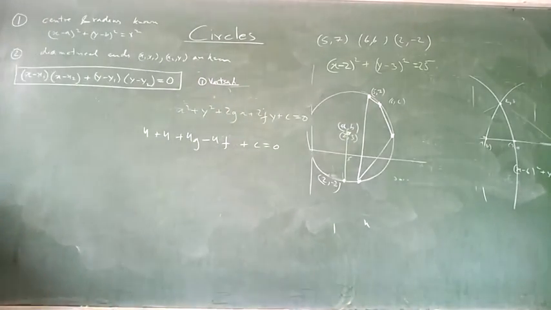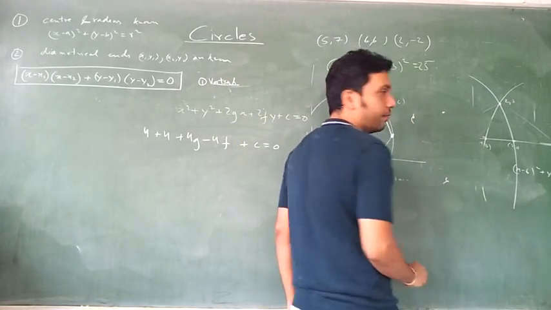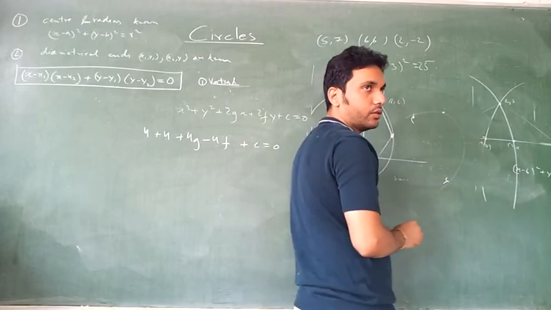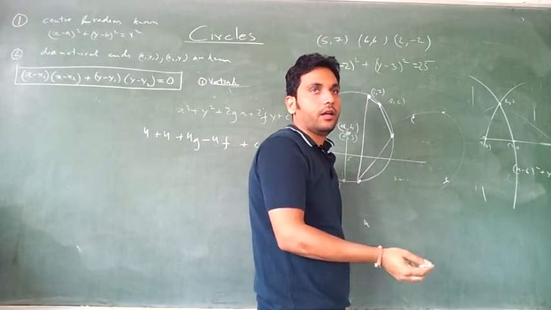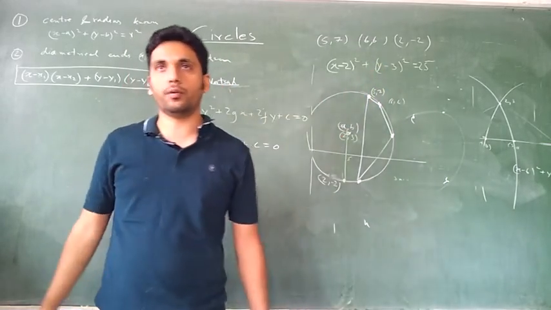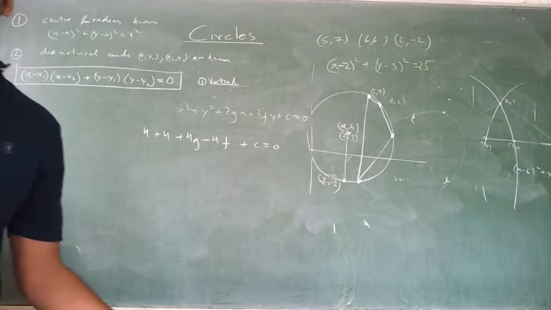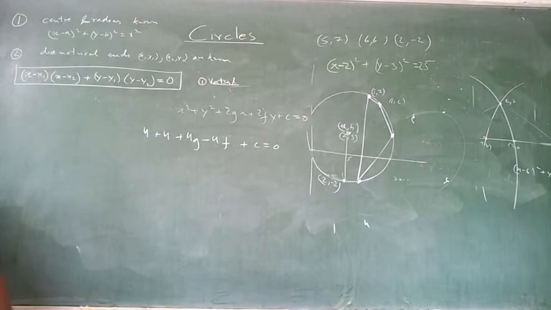Any 3 points will lie on some circle or the other. If I give 3, I can create a circle which can pass through them. Okay, there is no doubt about it. But if I give any 4 points, it is not necessary that it will pass through all 4. It has to be a particular circle only. Using any 3 points, find out the equation of the circle, put the 4th point in that, it should satisfy it. That means this is equal to 0, it should come. Okay? Get the point? Your turn, madam.